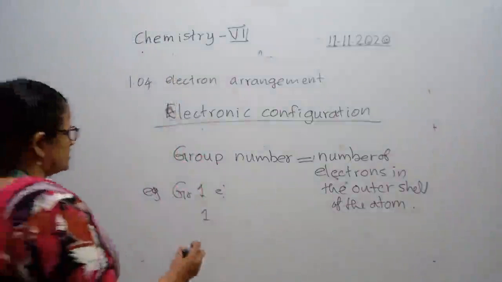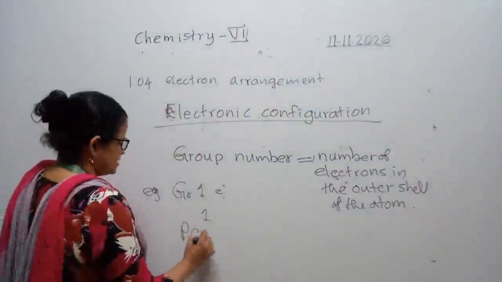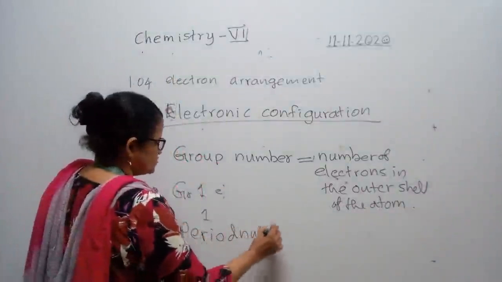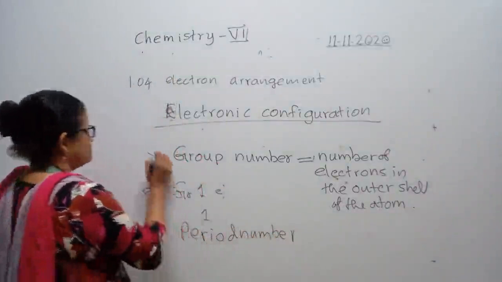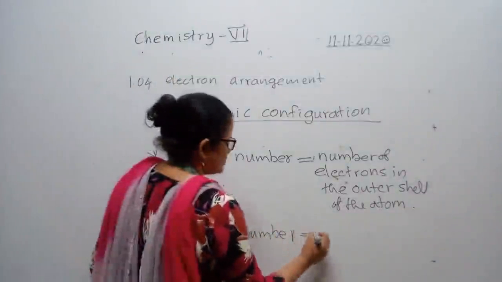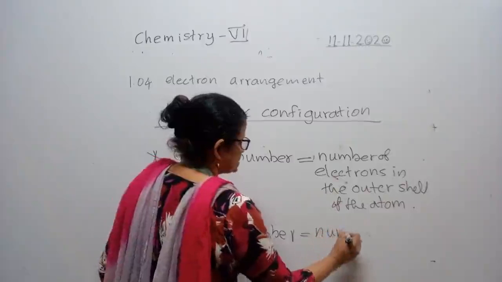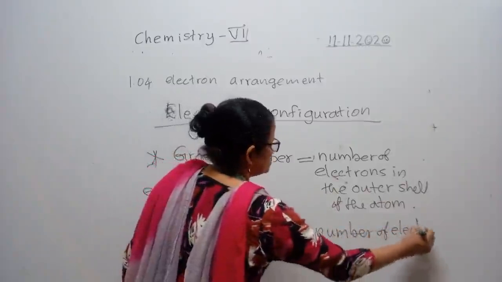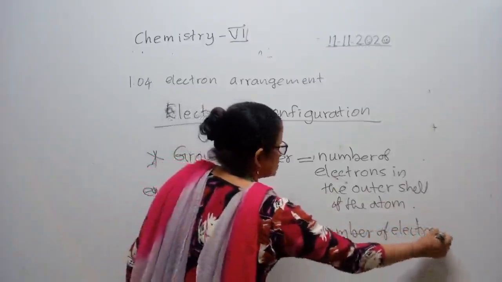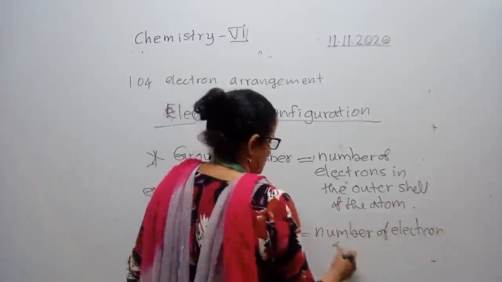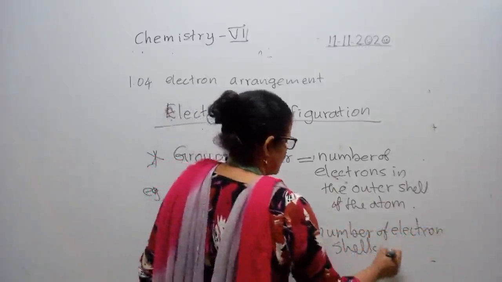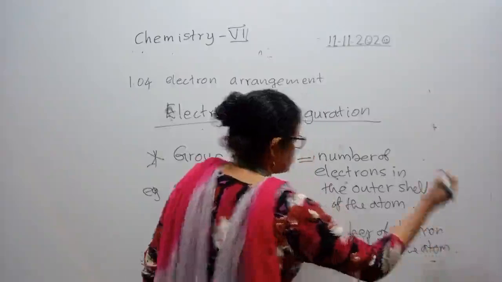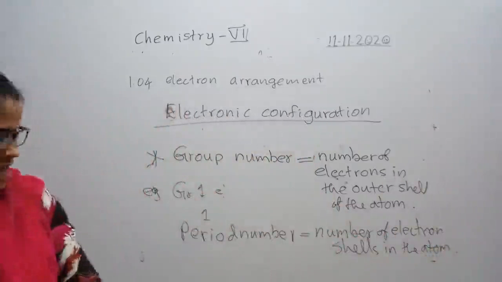The other theory is period number. This thing is very important. These two rules are important. Period number equals the number of electron shells, not just shells, the number of electron shells in the atom. Atom represents a specific element, so in the atom means the element, right?